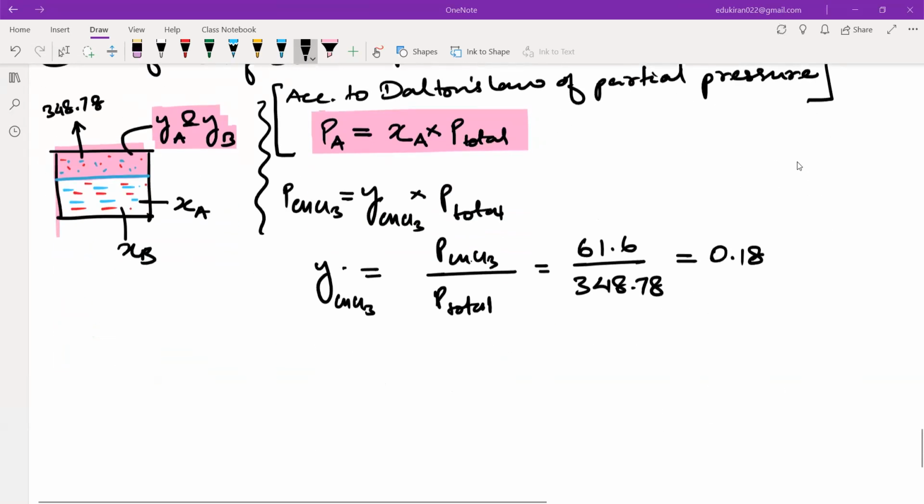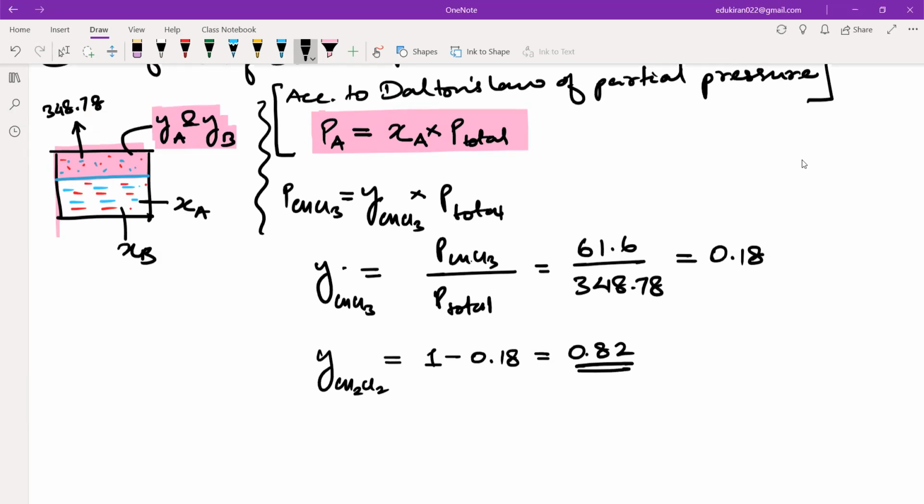So similarly, the mole fraction of CH2Cl2 will be equal to 1 minus 0.18. So this will be equal to how much? Actually, अलीना का भी वैसे ही आंसर आ रहा, तो ये हो जाएगा आपका 0.82. ठीक है? So these are the mole fractions of vapor phase.